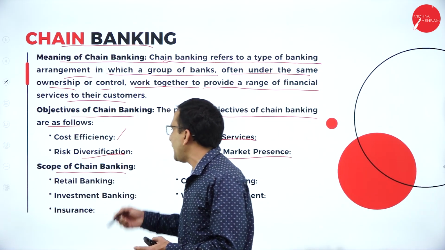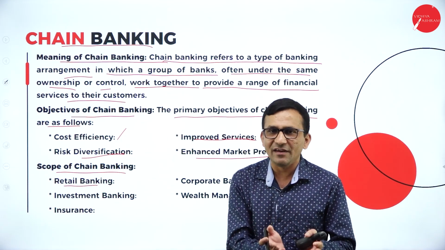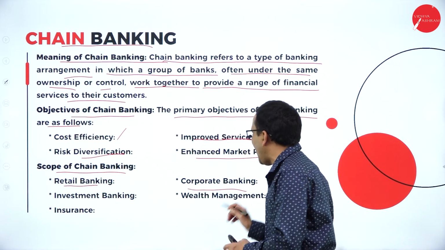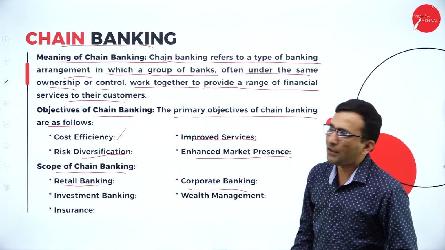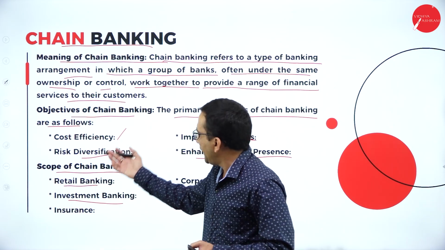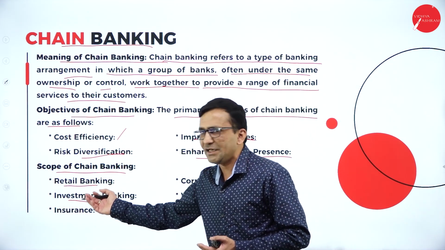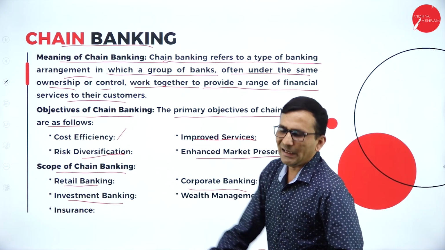And next, the scope of chain banking: retail banking, which is suitable for the savings account holder, and corporate banking, which is related to businessmen, and investment banking, which is for an individual person or businessman or anyone who can go for investing, even the banking also going for the investment.